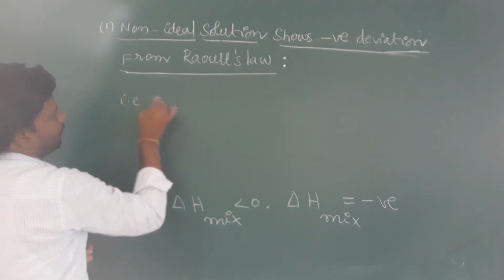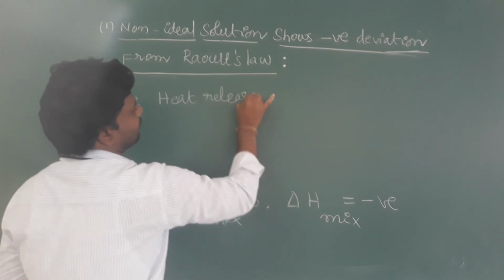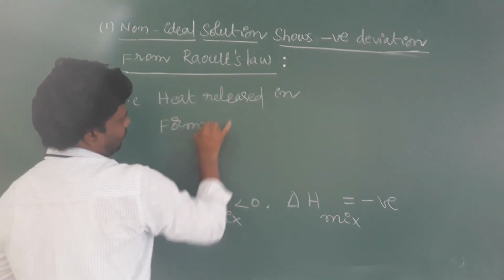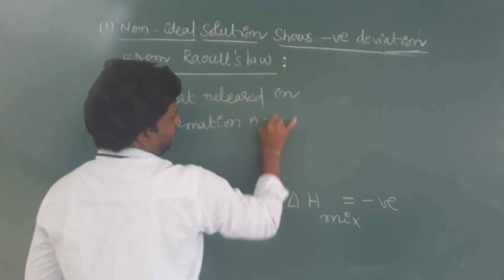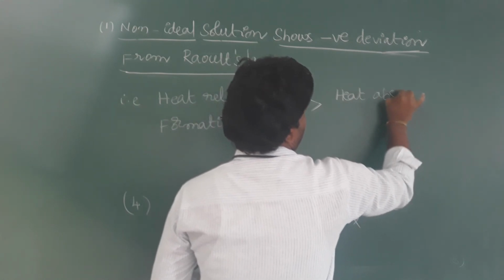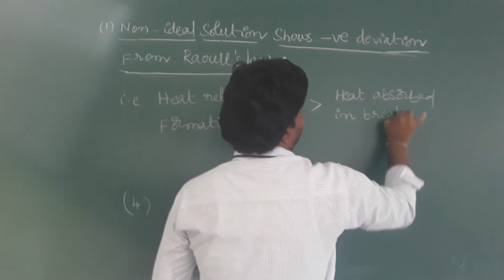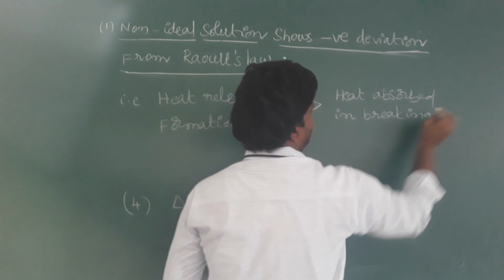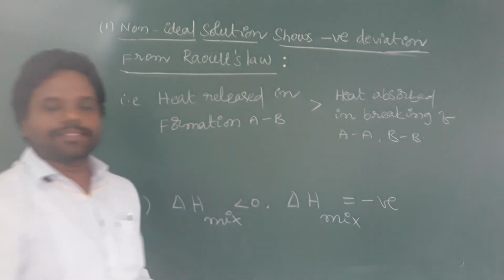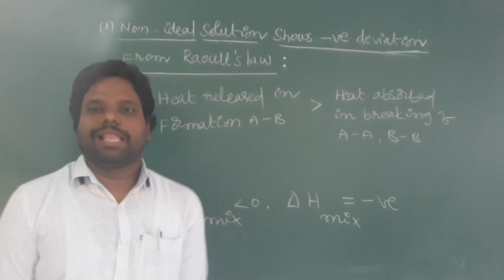These are the characteristics of the non-ideal solution showing negative deviation from Raoult's law.